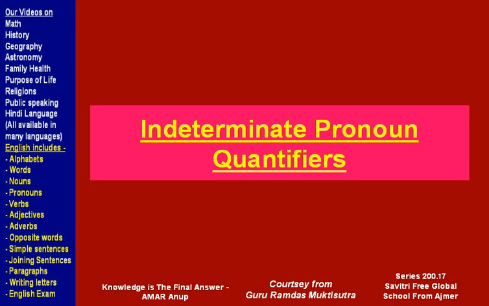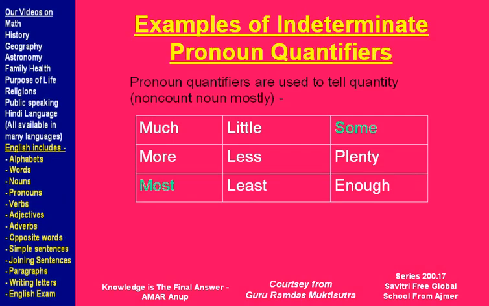Next we will talk about indeterminate pronoun quantifiers. What are these? These are the indeterminate pronouns which try to identify the quantity of something. What do I mean by that?